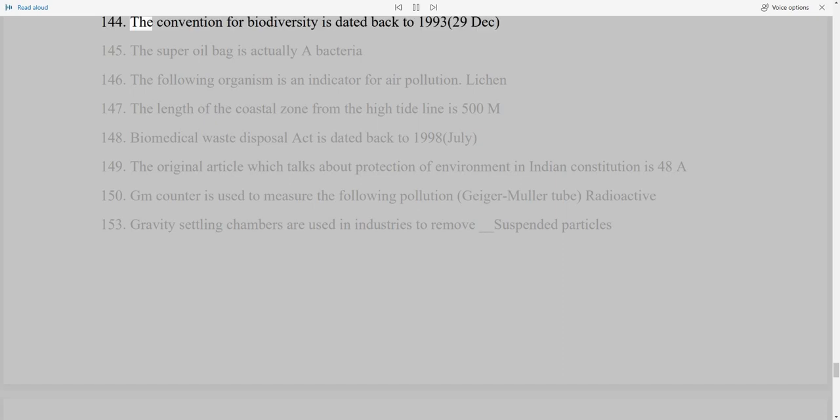144. The Convention on Biodiversity is dated back to 1993, the 29th of December. 145. The super oil bug is actually a bacteria. 146. The following organism is an indicator for air pollution. Lichen. 147. The length of the coastal zone from the high tide line is 500 m.